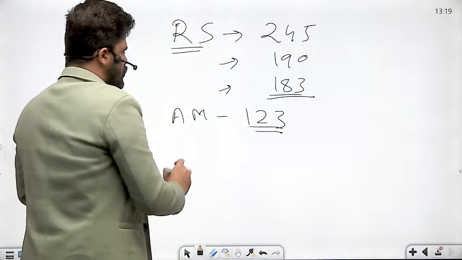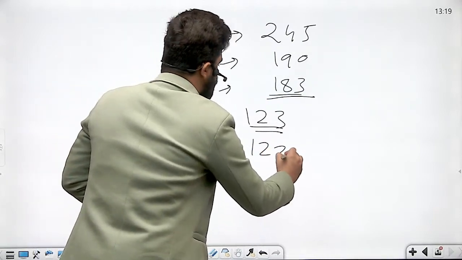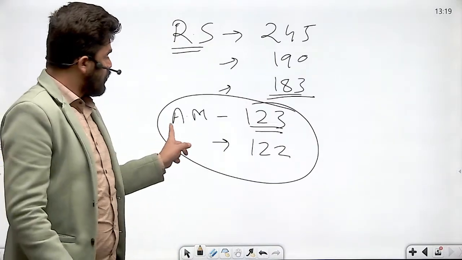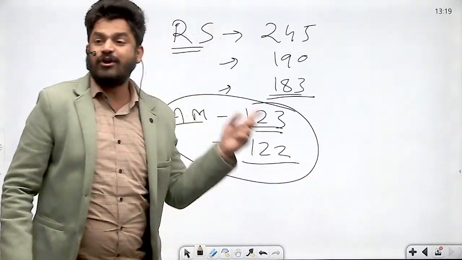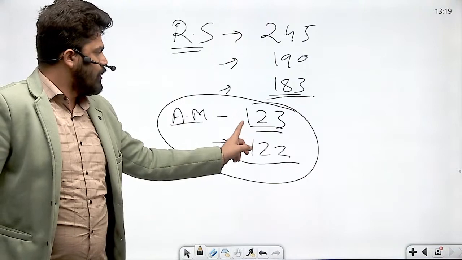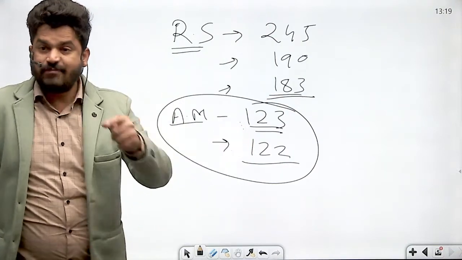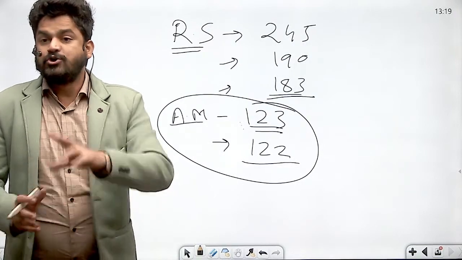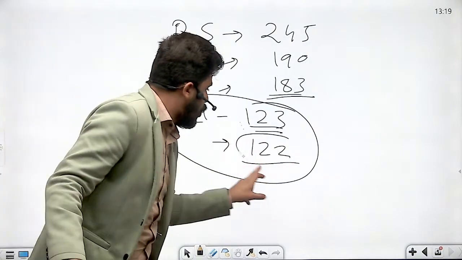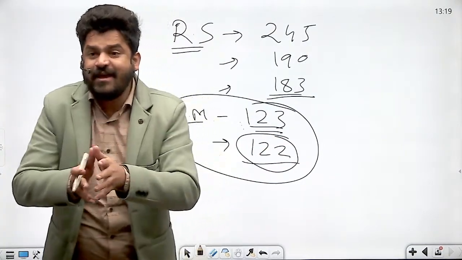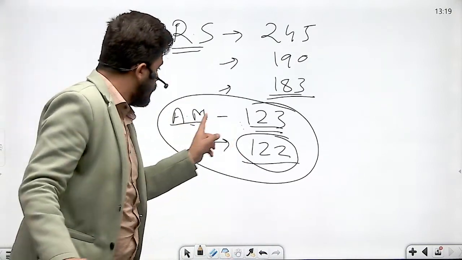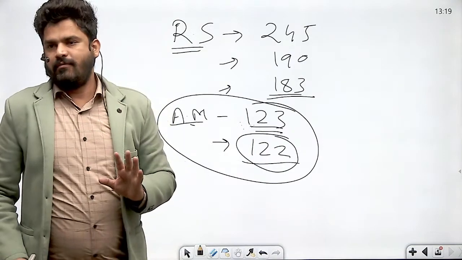And what is the special majority that is required? 122. So here absolute majority is more than the special majority of first kind. So minimum 123 members of Rajya Sabha should vote in favor of that bill. Right? So only having 122, only satisfying the special majority of first kind, is not enough. Along with that, absolute majority is also required.